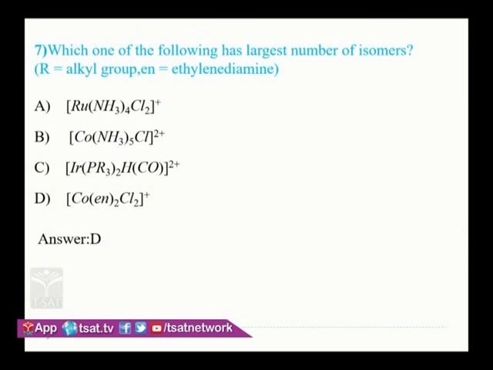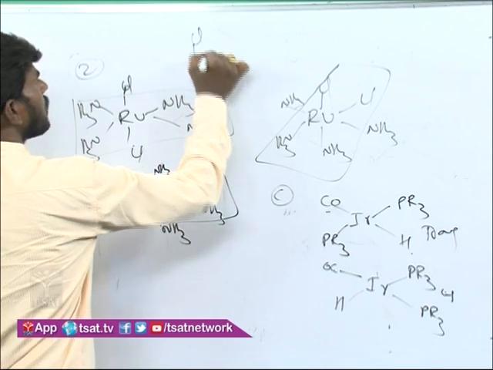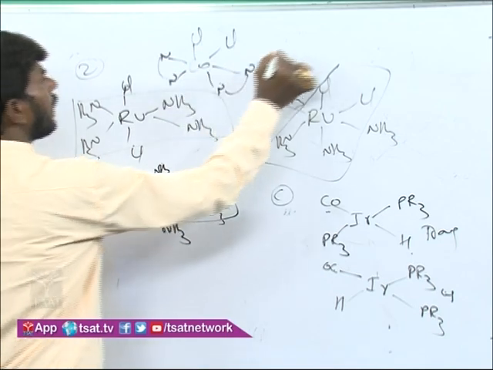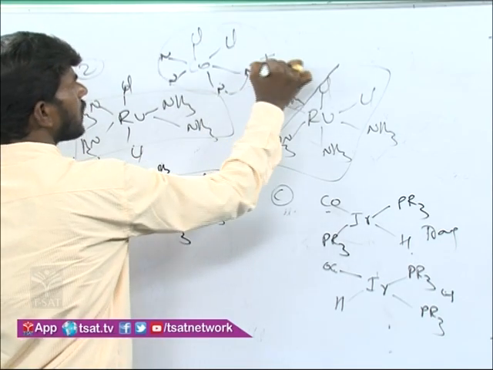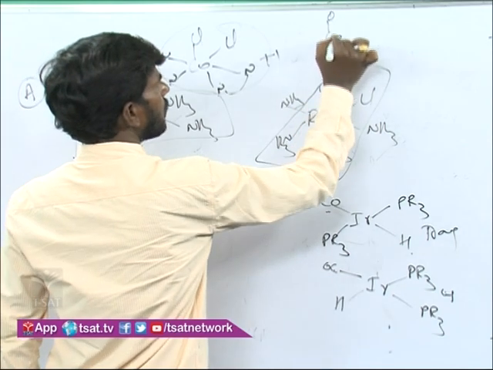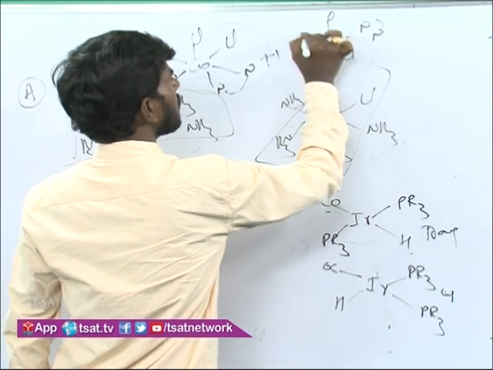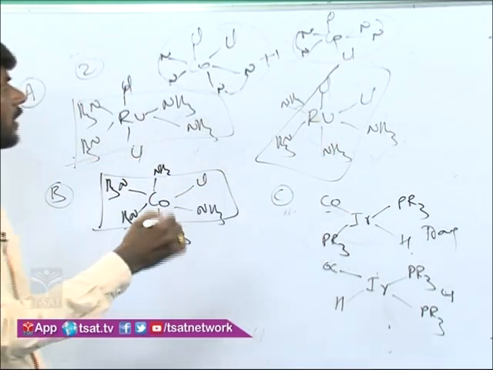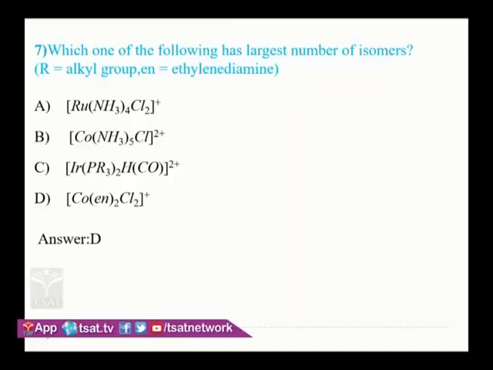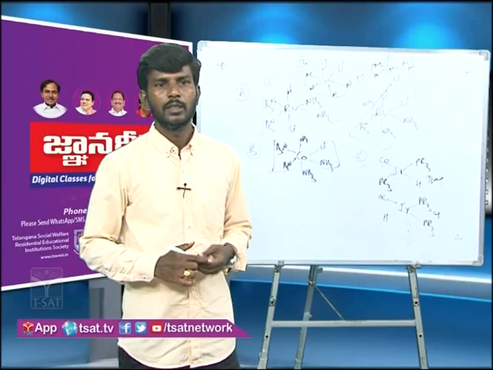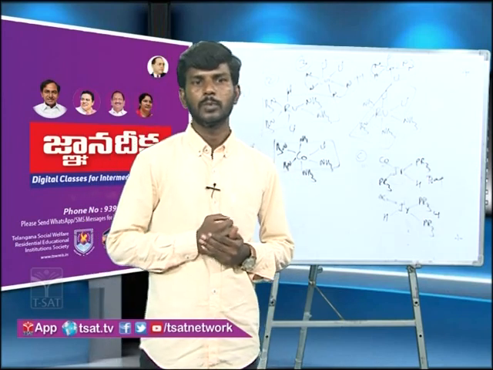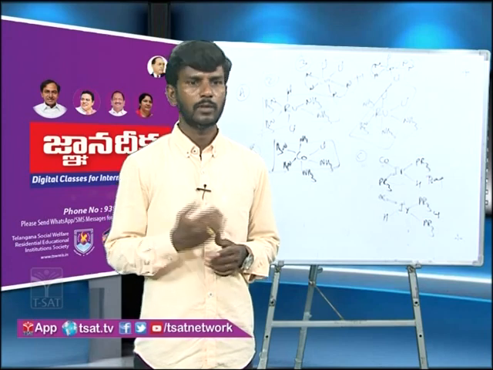But the D option, if you see, this is going to have cis like this, and this does not have a plane of symmetry, so +1 we also need to take, and the trans form is having a plane of symmetry, so it won't have +1, because whenever a plane of symmetry is not there, its mirror image also exists. Total 3 isomers for option D. That's why the answer will be D. So this is about isomerism and some of the questions we have seen. Like this, you need to practice some more questions so that you will get perfection in this topic.